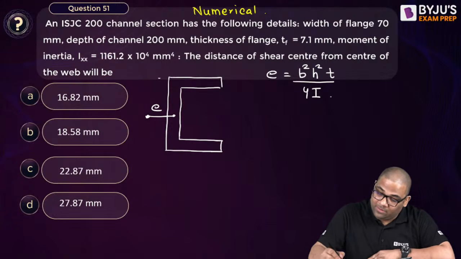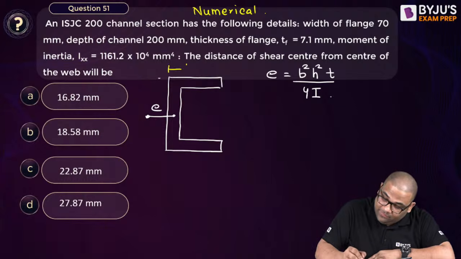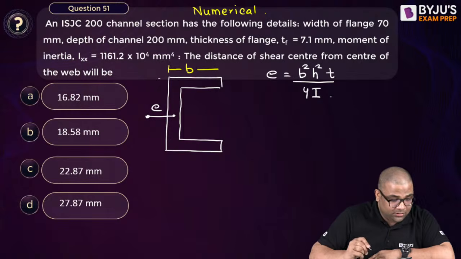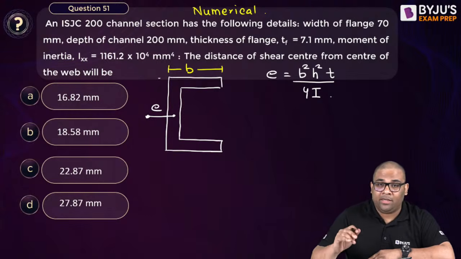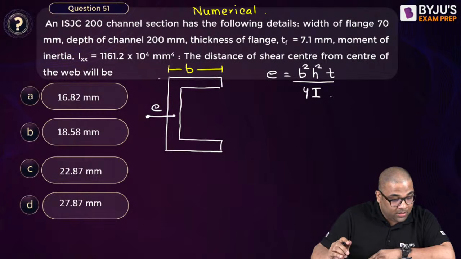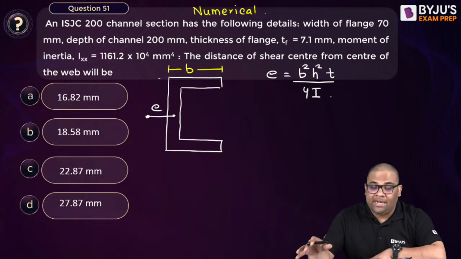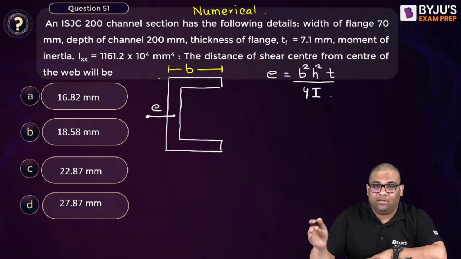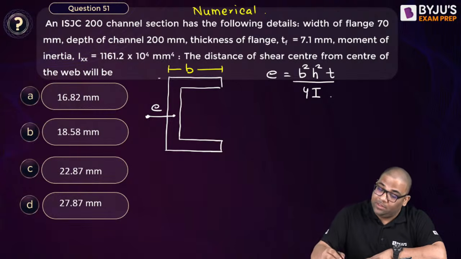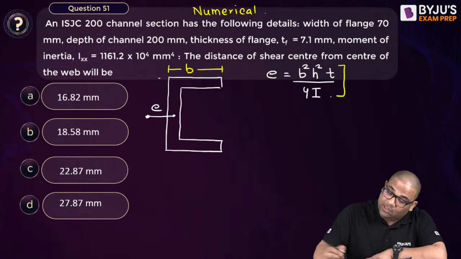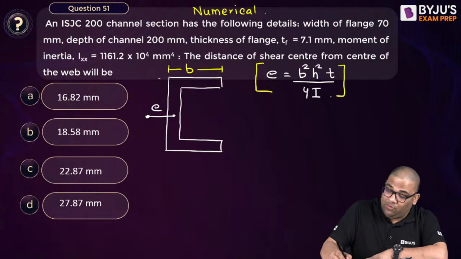Now, the width of the flange, this is B. The width of the flange is given, right? Solutions, no, I don't have solutions. If you solve yourself and have any doubt, you can ask me. This doesn't include the FT question. No, we have not included. Therefore, I am giving 90 minutes, just a demo of mathematics and civil. Aptitude we'll see some other day. So this is the formula. Now this is formula based. You should remember the formulas, right?